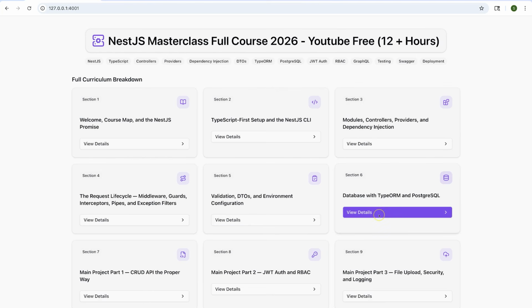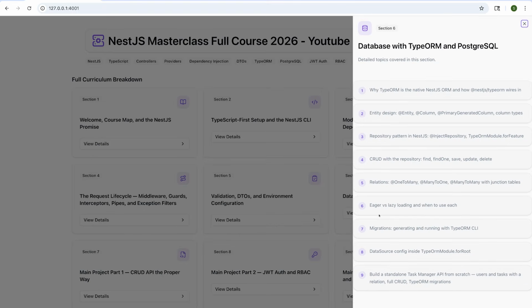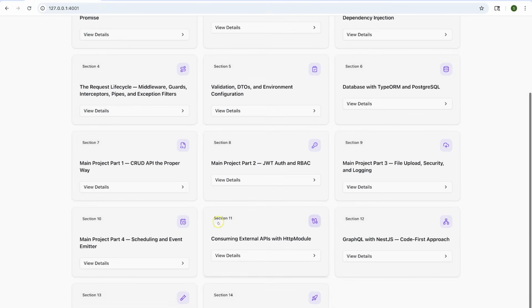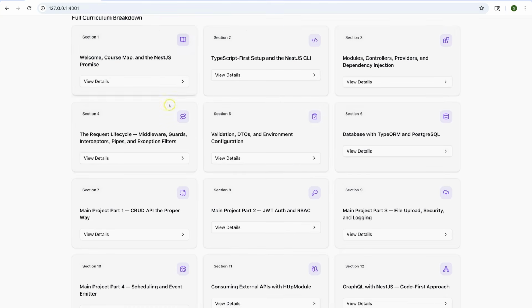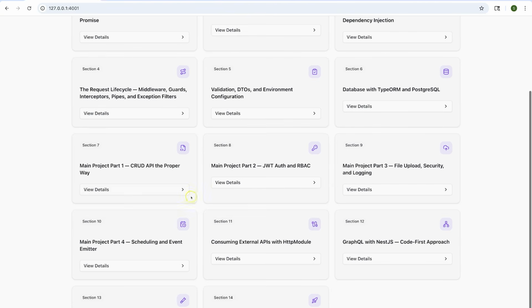Then we'll move to section 6, which will be database, with TypeORM and Postgres that we are going to use in this whole course. Okay, and then we'll move to our main project. Now remember, all these sections, you can see the previous 6 sections, these also will not be purely conceptual sections, as I already mentioned. So we will be creating some small projects and then we are going to understand all of this, and then we'll start with creating our first project, which will be creating our CRUD API.